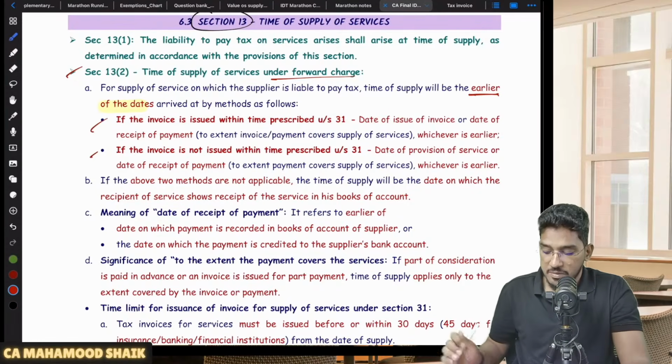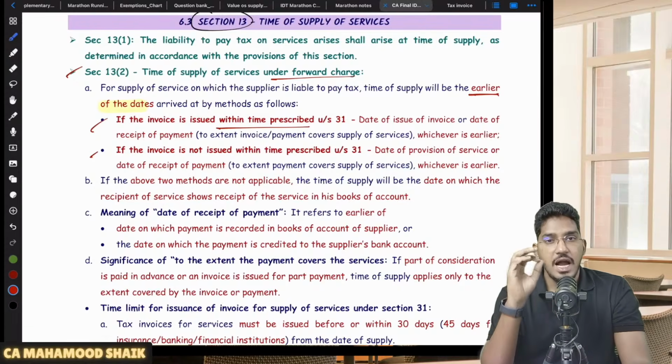So it depends on two cases. Number one, if the invoice is issued within the prescribed time limit, in case you are making supply of services and you are required to give an invoice.